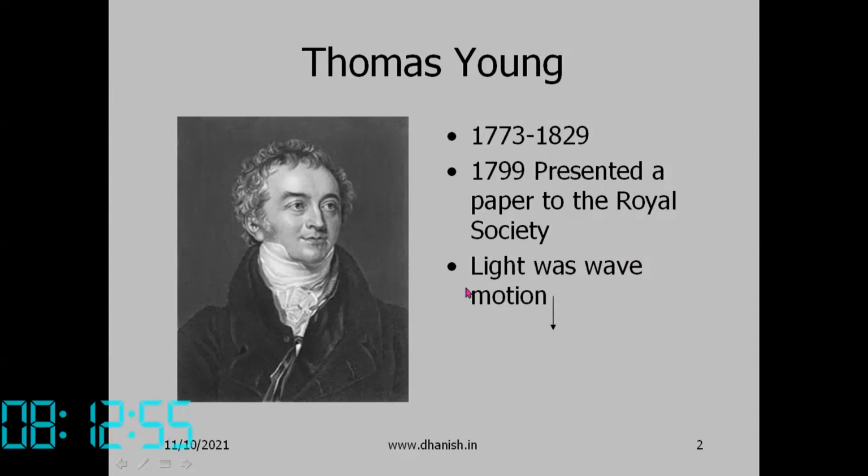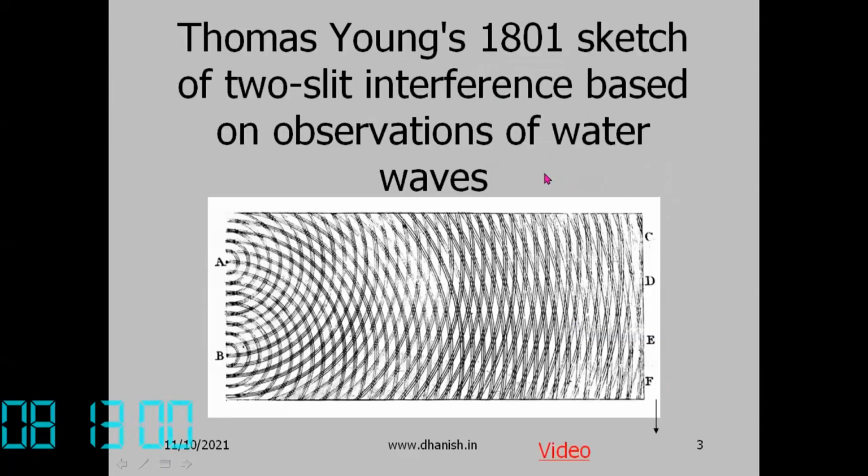So to test that, Thomas Young proposed, if light was wave motion, then we should be able to get interference between waves from two sources. Young suggested that if we can have two sources of light, A and B, with similar wavelength and frequency, then the two waves will interfere.